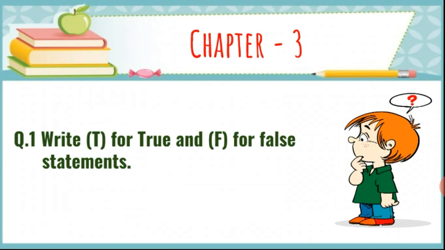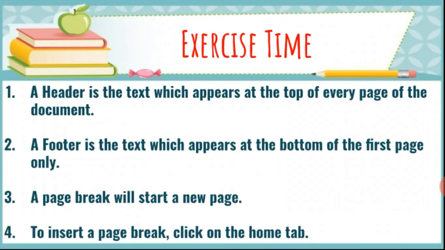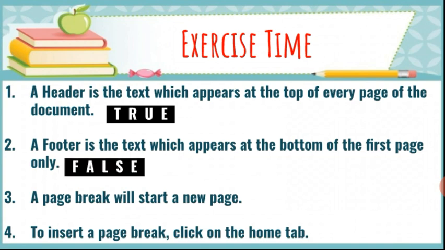True false, for writing T for true and F for false statements. So first: a header is the text which appears at the top of every page of the document. Yes students, it is true. Second one: a footer is the text which appears at the bottom of the first page only. No students. It is true that a footer is the text which appears at the bottom, but not in only one page. It also appears at the bottom of every page of the document. That's why it is false.